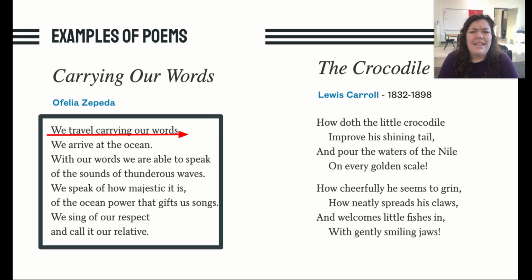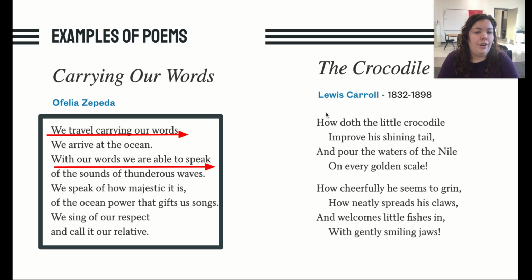We could talk about what that means when she's saying we're carrying our words when we travel. Or this line, with our words, we are able to speak. What do you think she means by saying they're traveling with the words they're able to speak? So when we're referring to the poem, we could talk about the whole thing, this whole stanza, or we could talk about these specific lines.